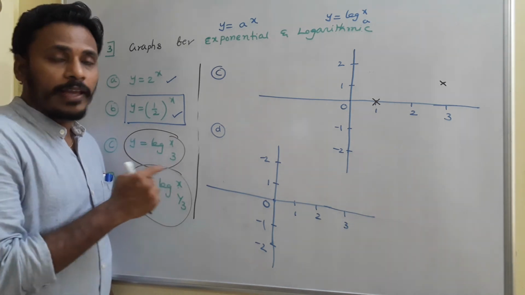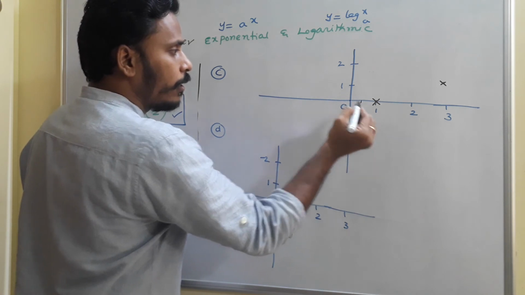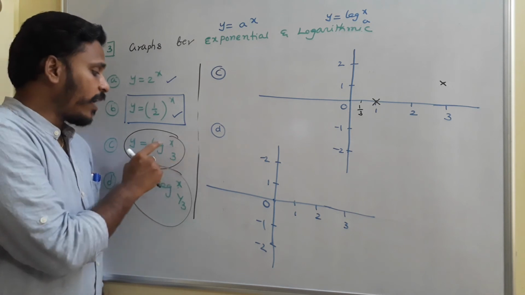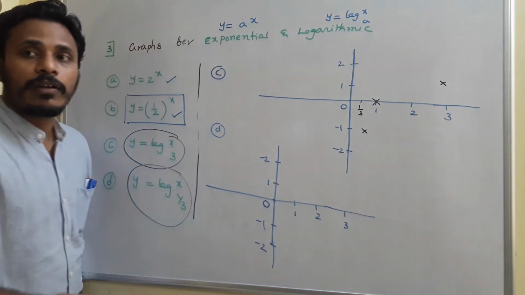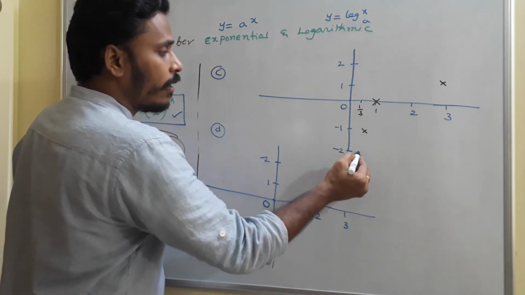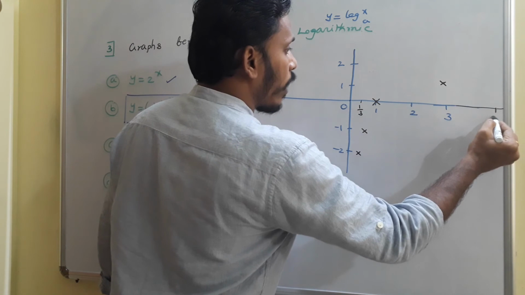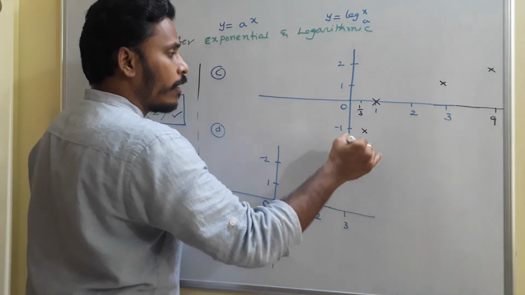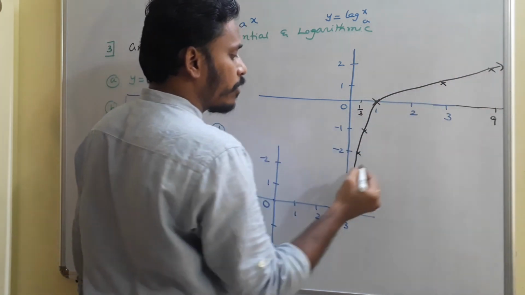Yeah. If you move like this, suppose I have 1 by 3 in between 0 and 1. At the point 1 by 3, if you take x is equal to 1 by 3, the graph value is minus 1. For the point x is equal to 1 by 9, the graph value is minus 2. And for the point x is equal to 9 somewhere, the graph value is 2. So if you sketch the graph, it is just like this. Rough sketch I am just taking, okay.